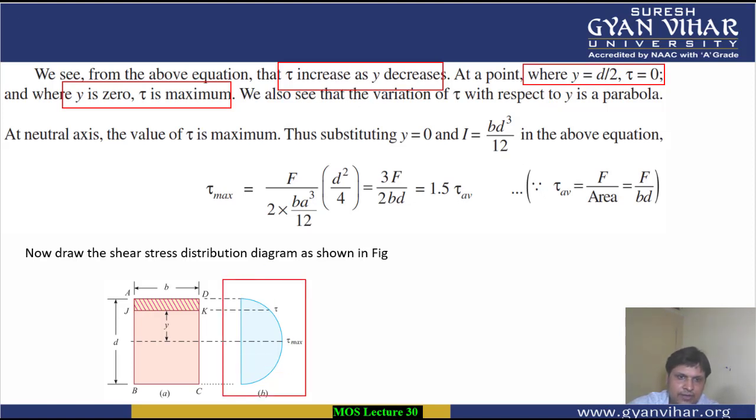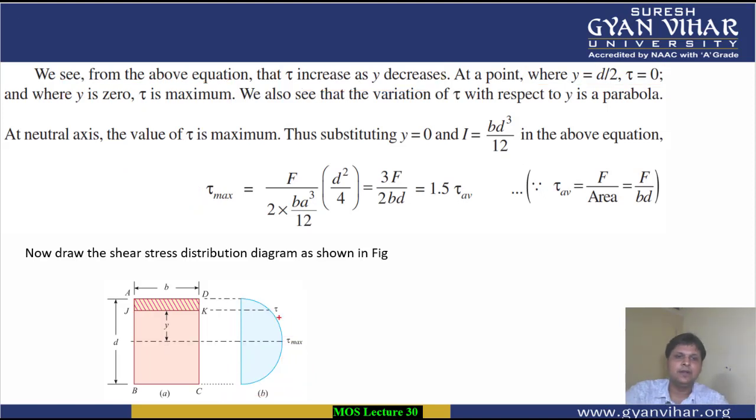So we can draw a diagram something like this. The variation of tau is inversely proportional, something like this, and also parabolic in type. Therefore, in this way we can draw its shear stress distribution: when y is equal to 0, that is at the neutral axis, you have the maximum value of tau, and when y is equal to d by 2, you have shear stress value equal to 0. So this will be the diagram. This is the distribution you can see for a rectangular section.